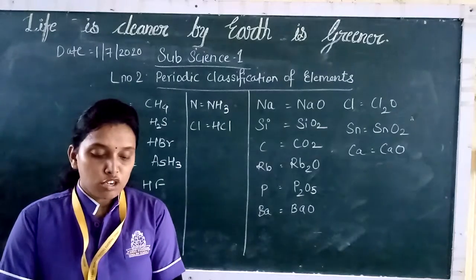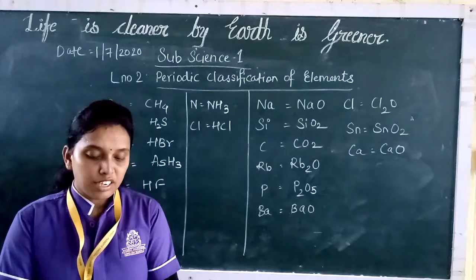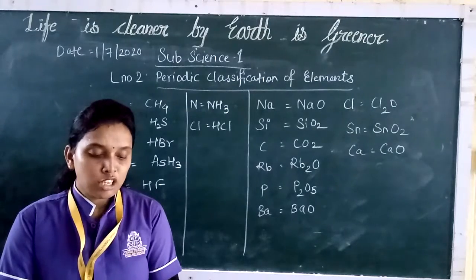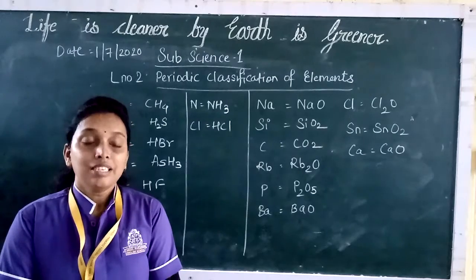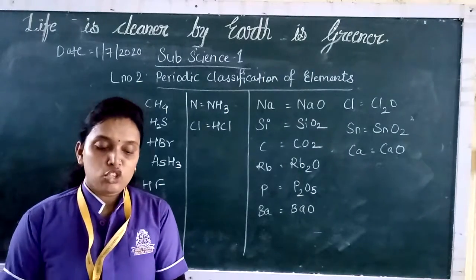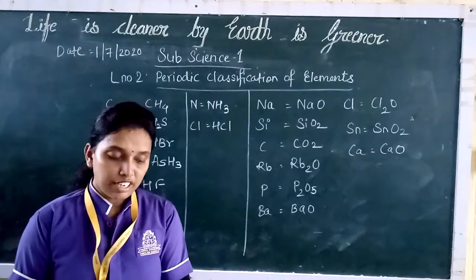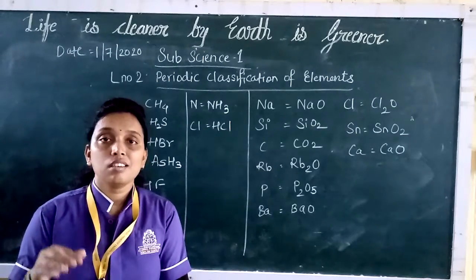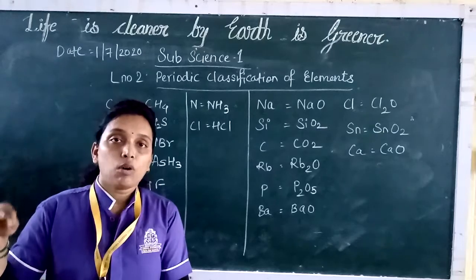Now the classification of elements resulting from an arrangement of elements in increasing order of their atomic numbers is the modern periodic table. So what is the modern periodic table? The classification of elements, how have they been arranged? They have been arranged in increasing order of atomic numbers.